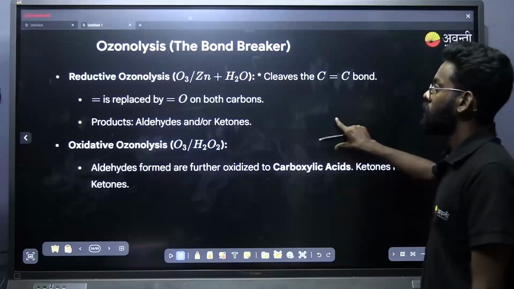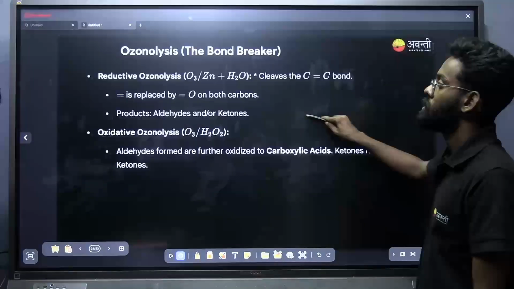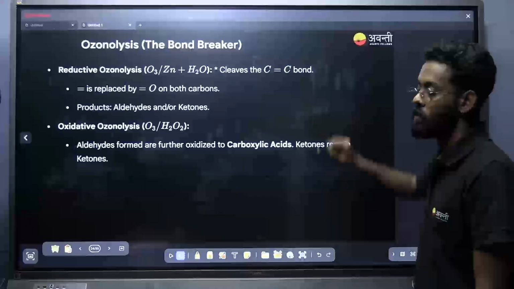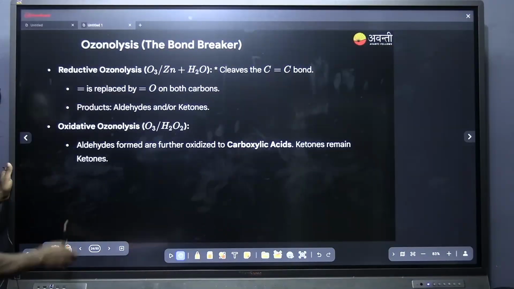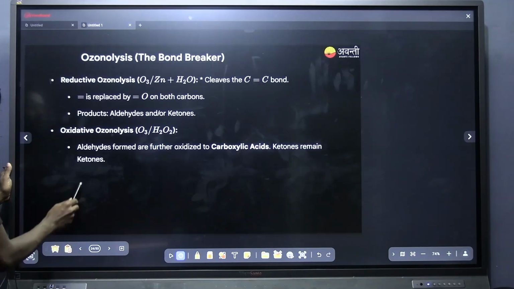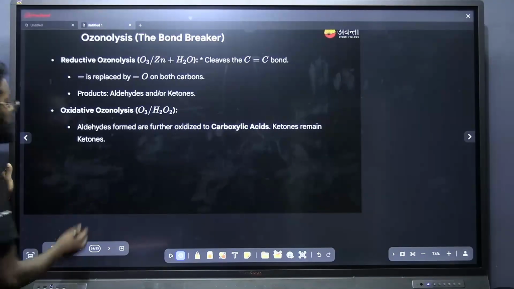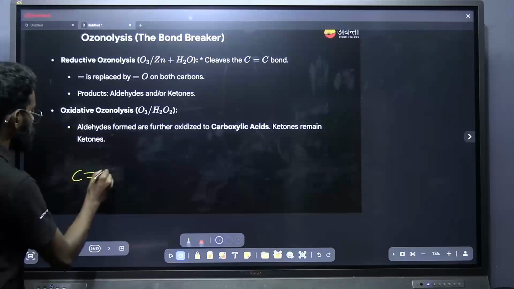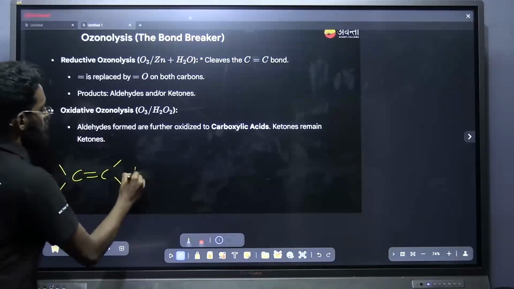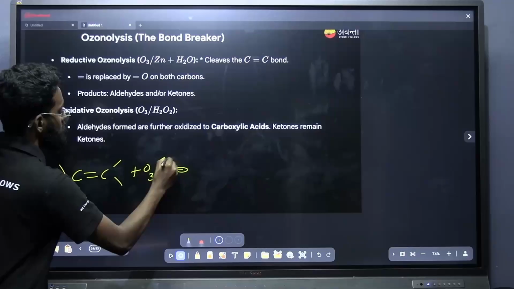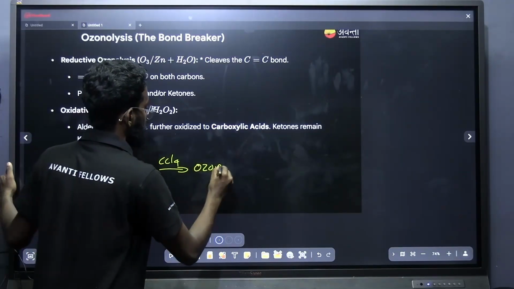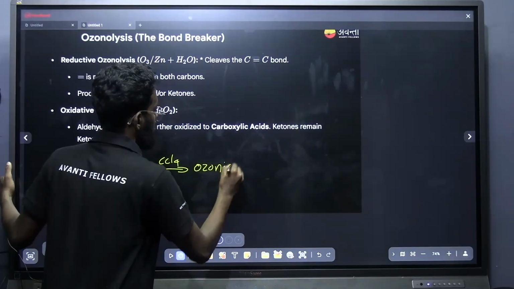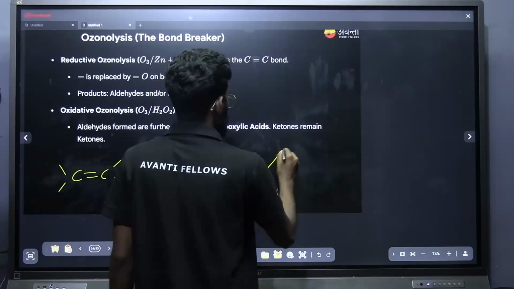Next one is the ozonolysis reaction. I have discussed ozonolysis while discussing the mock test paper. You can easily write down the ozonolysis product. What is the trick that I have mentioned in that class? First of all, in the case of ozonolysis reaction, it will be reacting with O3 in presence of CCl4. In presence of CCl4, what will I be getting? I will be getting an ozonide.